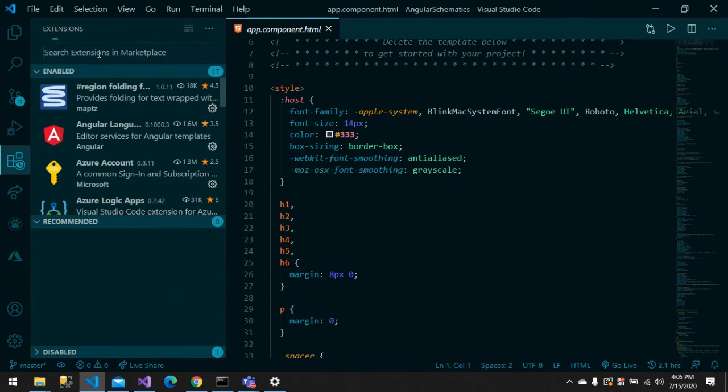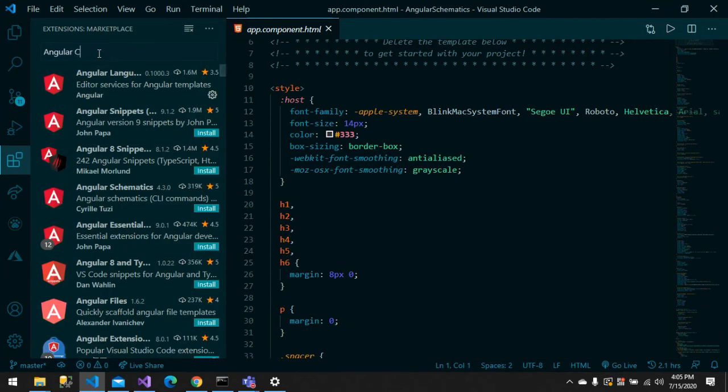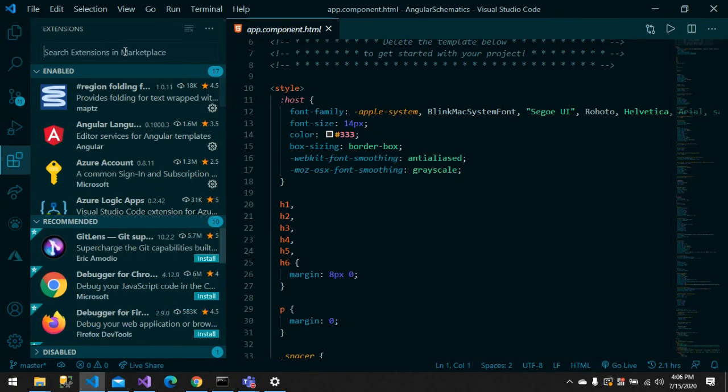And let's say if I'm using Angular, there's a thing called Angular snippets, which gives me some predefined templates. Likewise, it has a lot of extensions. You can just install it and play around with it. My favorite one is the Azure extension.